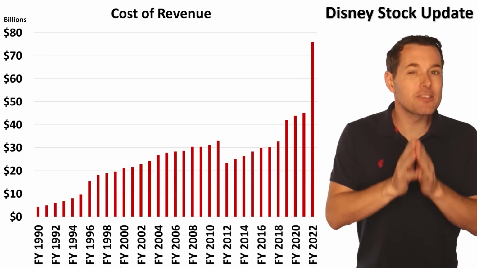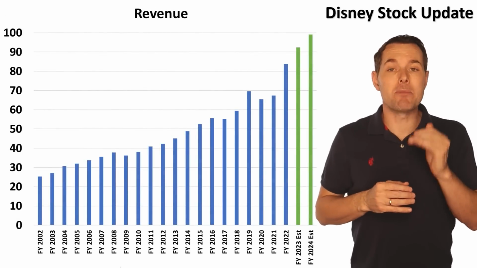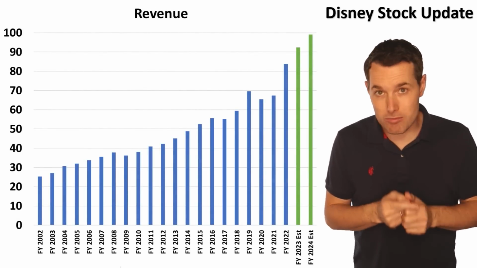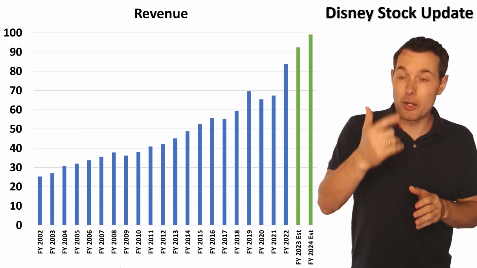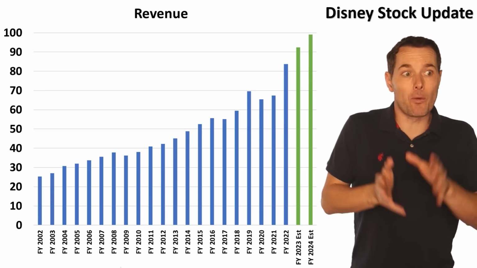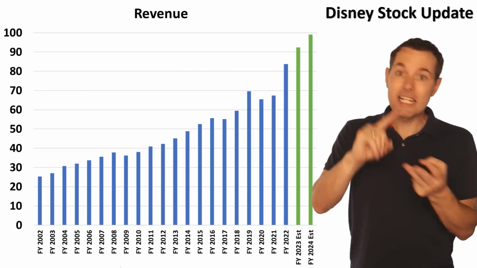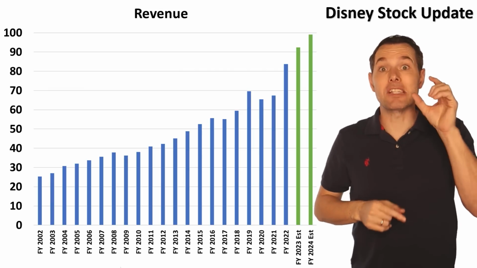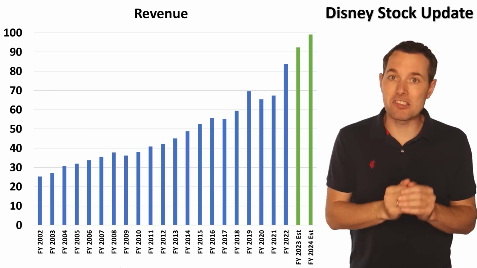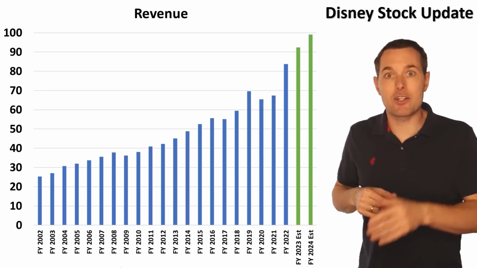With that being said, let's look quickly at their revenue chart and some of the things they're doing to generate more revenue. Their primary move right now, if you haven't already gotten a notice and you are a subscriber to Disney Plus, is increasing the prices for their direct-to-consumer products. Disney Plus, Hulu, ESPN Plus, platforms like that, they're increasing the prices. They also announced that they're increasing the prices to get into parks. That alone should have an automatic impact on revenue.